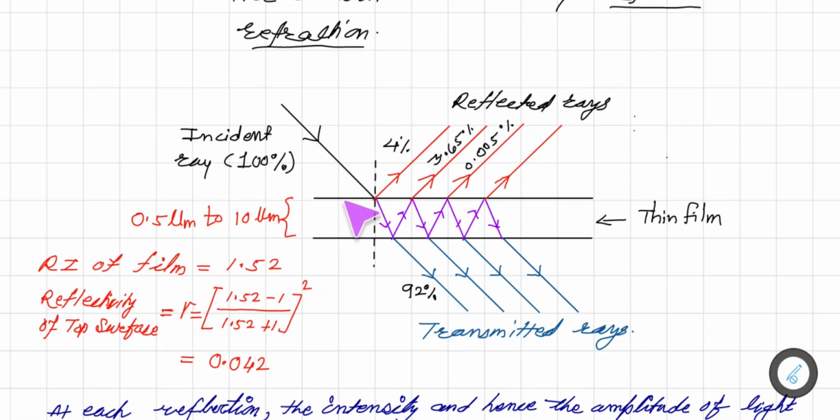Now let us consider the film is there. We know this is air medium, this is the other medium which we are using, and let us consider the refractive index of the film is 1.52. So what is the reflectivity of the top surface? It can be calculated by this, that is R is equal to (1.52 minus 1) divided by (1.52 plus 1), whole square, and we get the reflectivity of the top surface R is around 0.042. So we can say that a very small part of the light is reflected back.